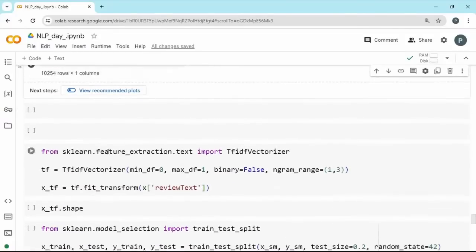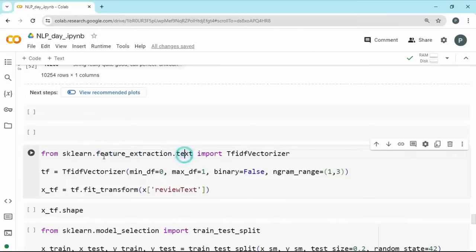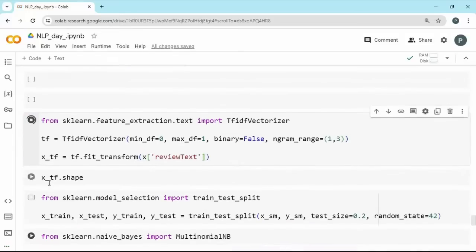For that, we will go with feature extraction dot text from sklearn. We can import the tf-idf vectorizer, and with this tf-idf vectorizer, we will pass the n-gram range, which is 1,3. So it is going to use the unigrams, bigrams, and trigrams, so we can convey the information as well. We can fit and transform the review text, and this will give you a sparse matrix.